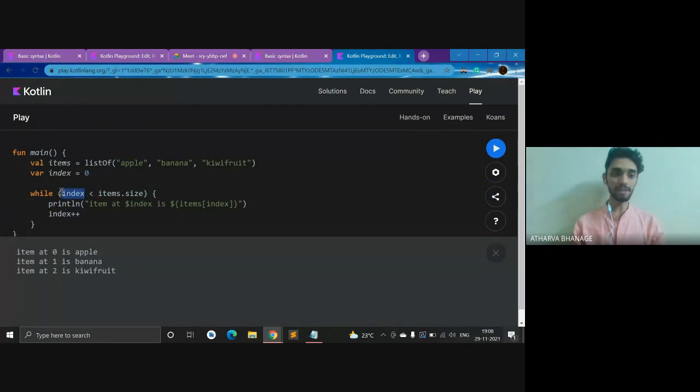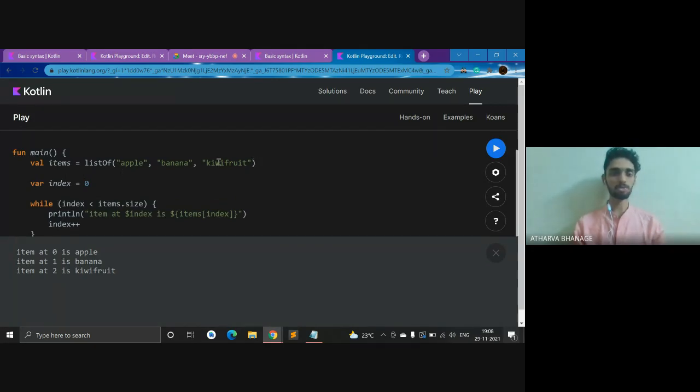So while index, you guys must not be knowing what index is, right? Let me show you. Let's say this is a bag, this is a list, this is the 0 index, this is the index 1, this is the index 2, and it goes on. So this is something to observe, that your index starts from 0, not from 1. All right.